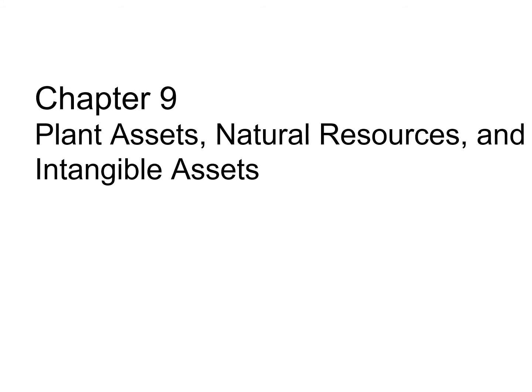Secondly, in case of natural resources, we use depletion. That means these are the resources which, with the passage of time, when you are using them, are going to become extinct. So we use the depletion concept in case of natural resources, and in case of intangible assets we use the concept of amortization, that with the passage of time they are being amortized. We are getting benefit for a certain time from these assets, so with the passage of time this benefit is going down. So we use amortization in the case of intangible assets.